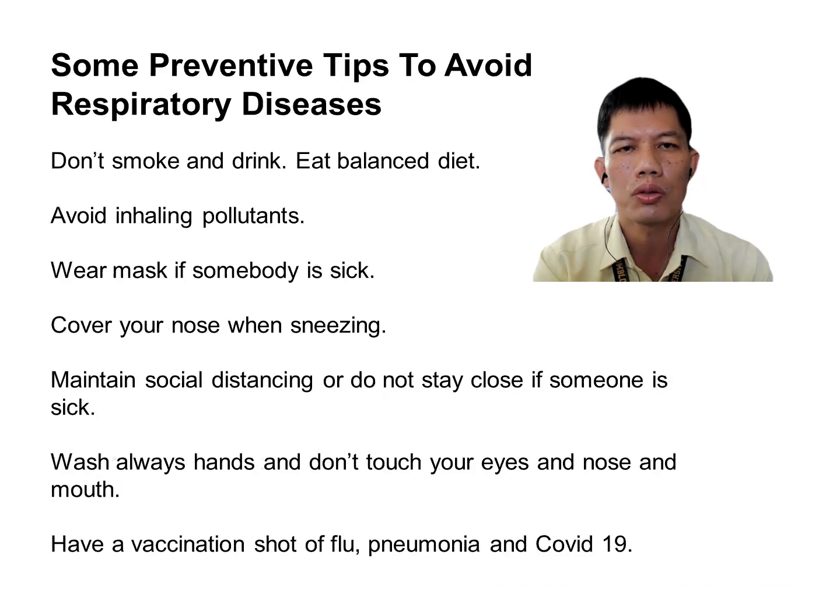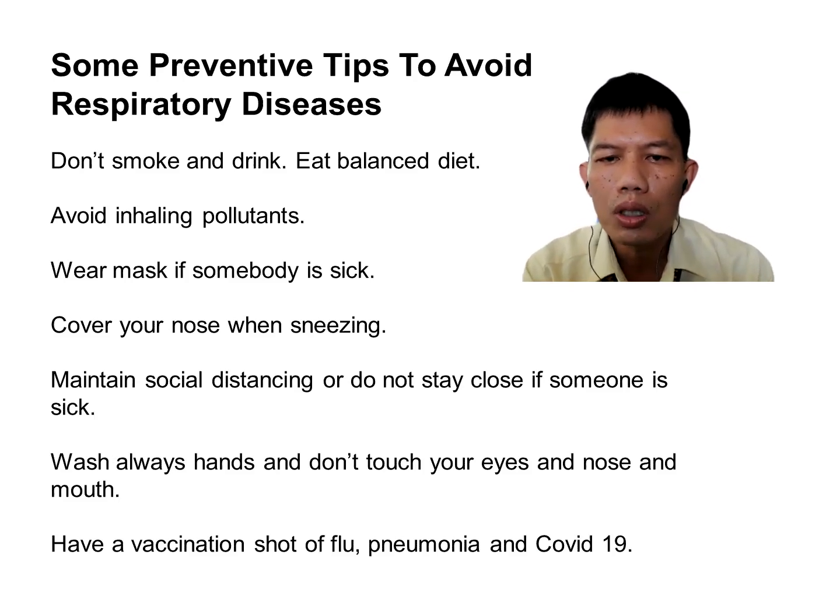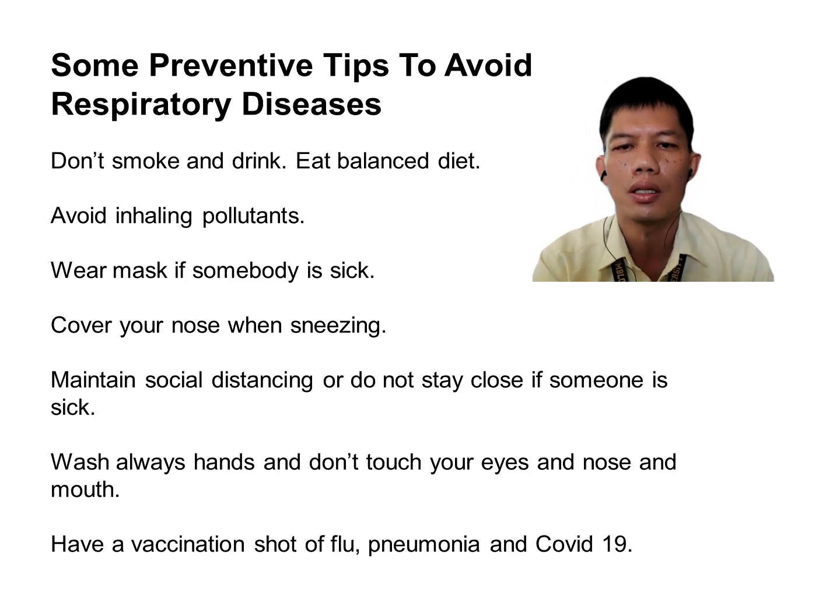So we go to some preventive tips to avoid respiratory diseases. As I have told you, don't smoke and drink, eat a balanced diet, avoid inhaling pollutants, wear a mask if somebody is sick, cover your nose when sneezing, maintain social distancing, or do not stay close if someone is sick. Always wash your hands and don't touch your eyes, nose and mouth. Have a vaccination shot for flu, pneumonia, and COVID-19. Those are some preventive tips to avoid respiratory diseases.